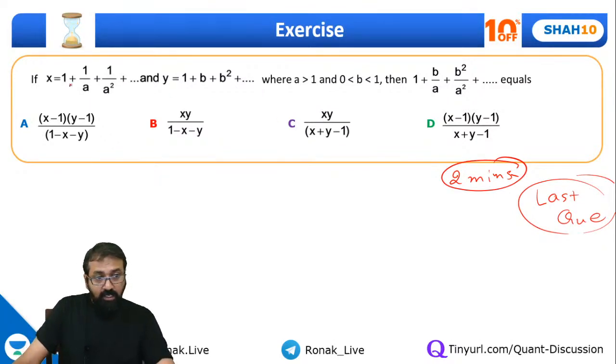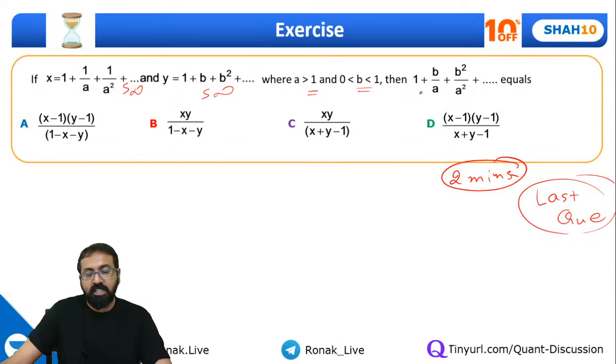See, x equals 1 plus 1 by a plus 1 by a square and so on and so forth, and y equals this one. A is greater than 1. That means 1 by a, 1 by a square and so on, you can find the sum of an infinite geometric progression. And b is less than 1. So again, here we can find the sum of infinite terms of a geometric progression. Then you need to find 1 plus b by a plus b square by a square and so on and so forth.